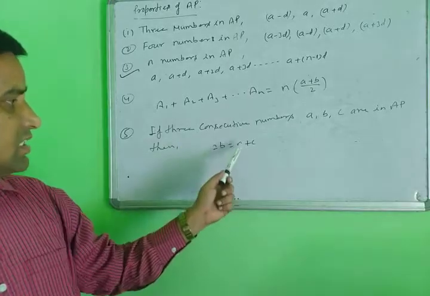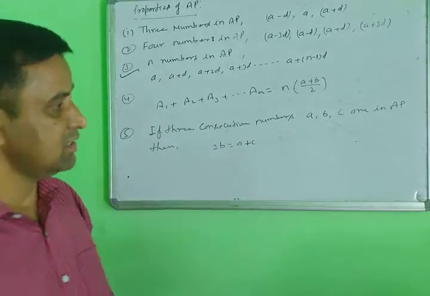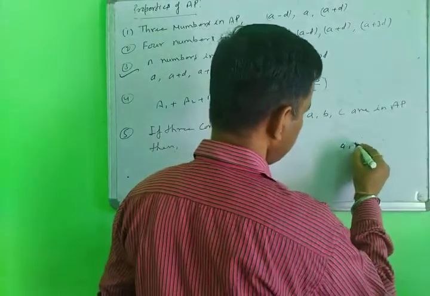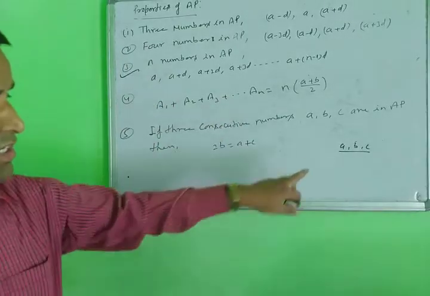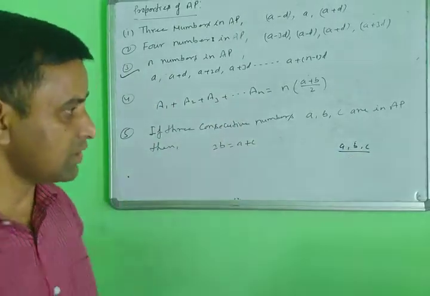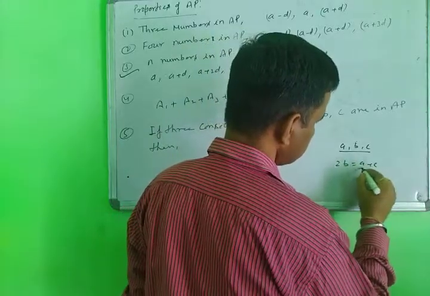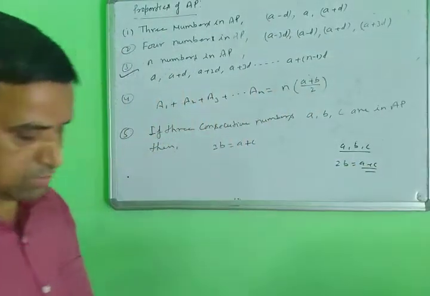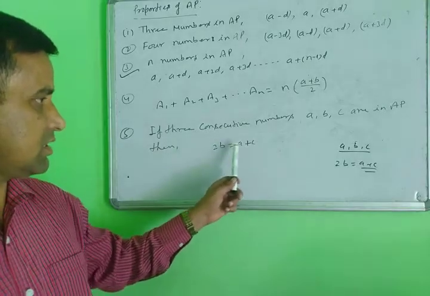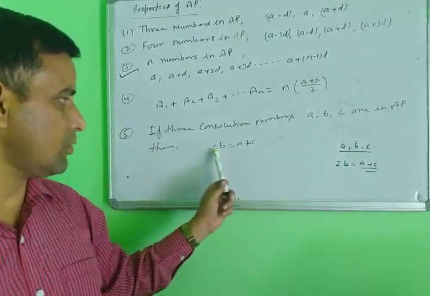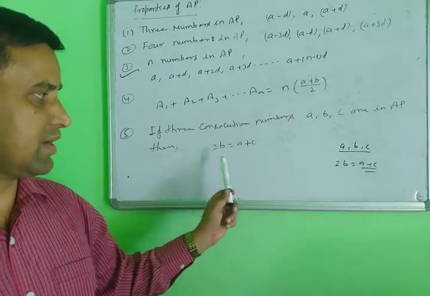Then 2B equals A plus C. So suppose A, B, C are three numbers given in AP, then the relation is 2B equal to A plus C. You write the 2B equal to A plus C.